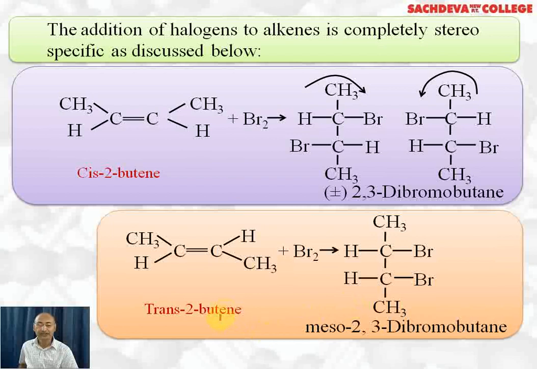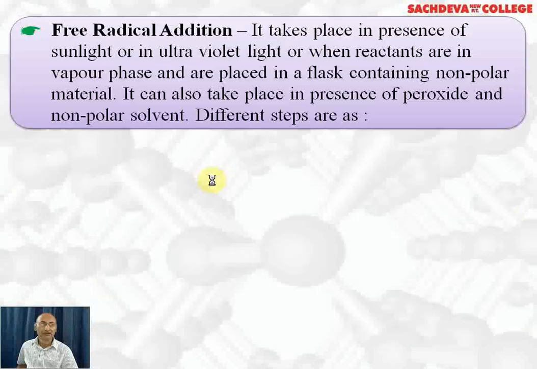So trans-2-butene, when it undergoes addition reaction with Br2, will give meso compounds, and if cis-2-butene reacts with bromine, it will give you a racemic mixture of 2,3-dibromobutane.